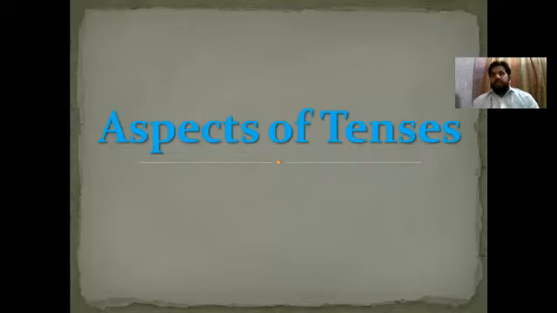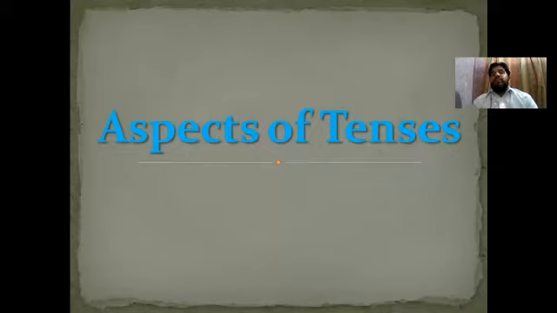Then we have aspects of tenses. Some people say there are 12 tenses, but tenses are only three: past, present, and future.